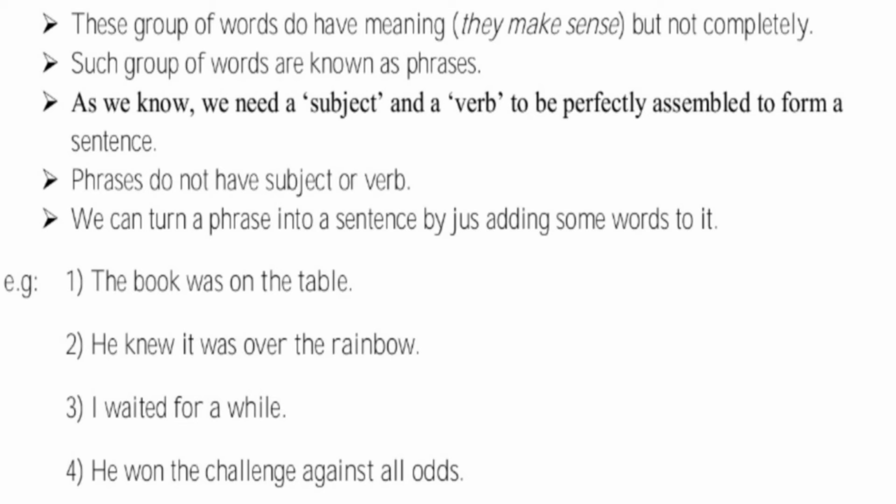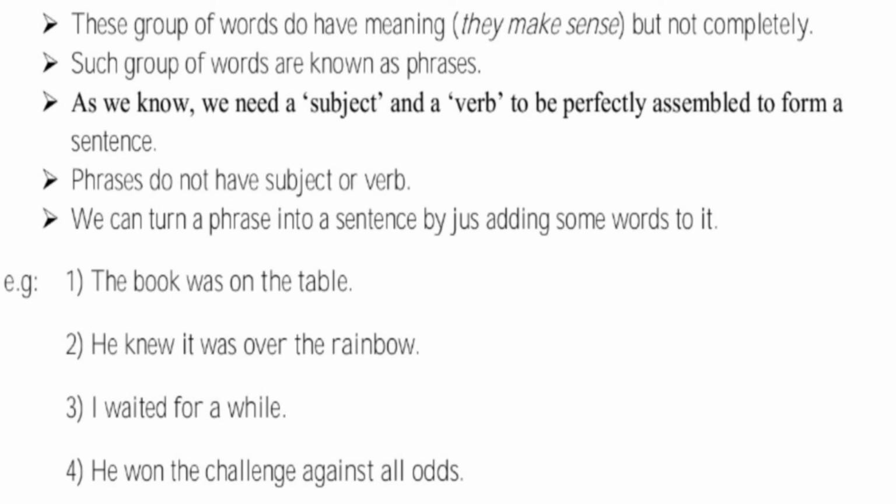Now did you notice a change? When these phrases were just phrases, they had meaning, they made sense but not completely. But after adding a subject and a verb to them, they make complete sense, and now they are sentences.